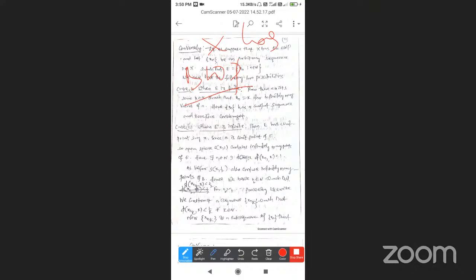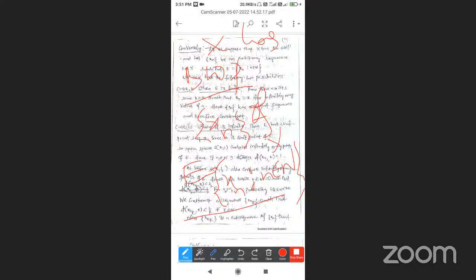So we take an arbitrary sequence xn in X, such that E is equal to the set of all xn such that n belongs to N. So E = {xn : n ∈ N}. Now we have the following two possibilities: either E is finite, or E is infinite.